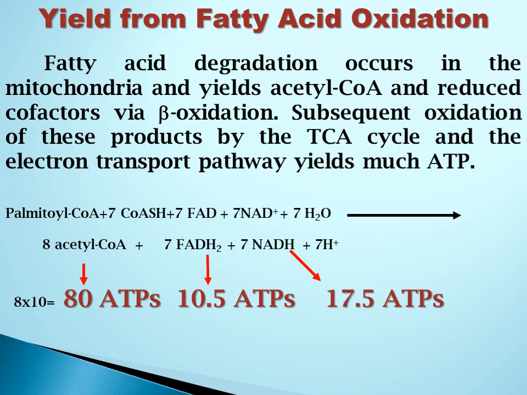When palmitoyl coenzyme A undergoes 7 cycles of beta oxidation, it produces 8 molecules of acetyl coenzyme A, 7 molecules of FADH2 and 7 molecules of NADH plus H. 8 molecules of acetyl coenzyme A undergo oxidation in the TCA cycle and produce 80 ATPs. 7 molecules of FADH2 in oxidative phosphorylation produce 10.5 ATPs, whereas 7 molecules of NADH in oxidative phosphorylation produce 17.5 ATPs.